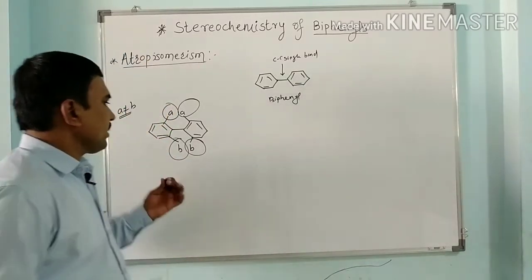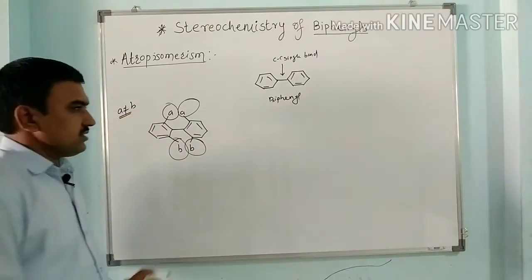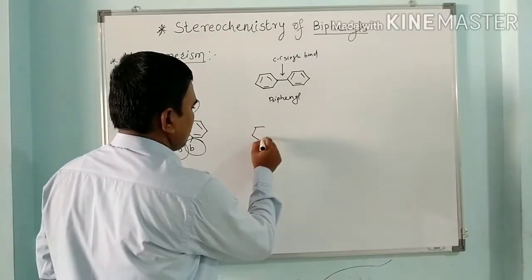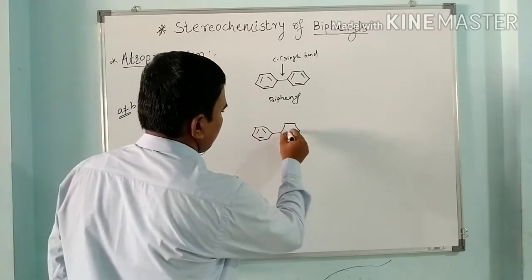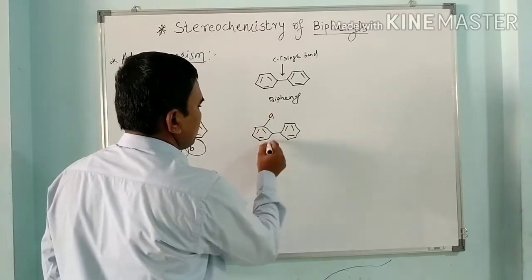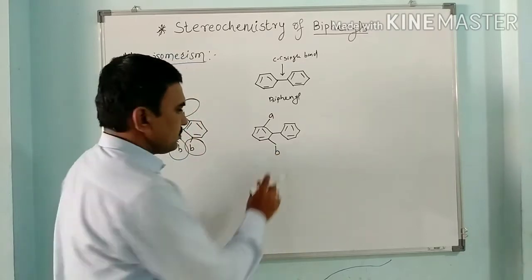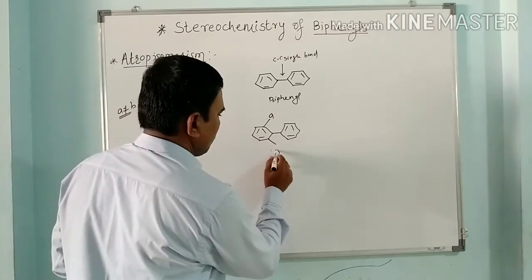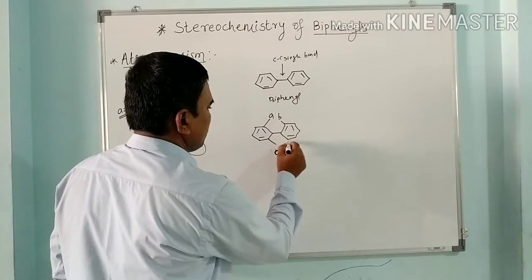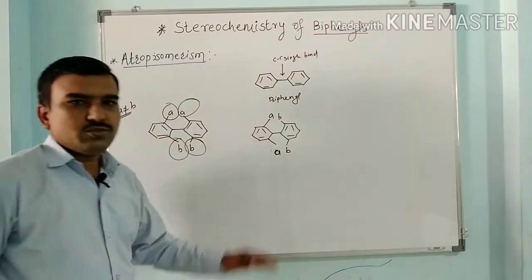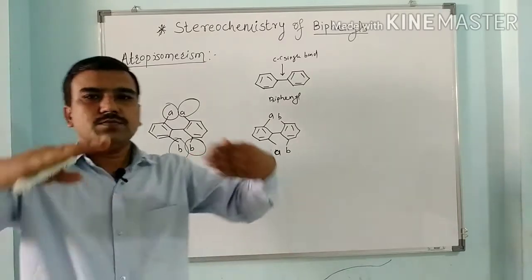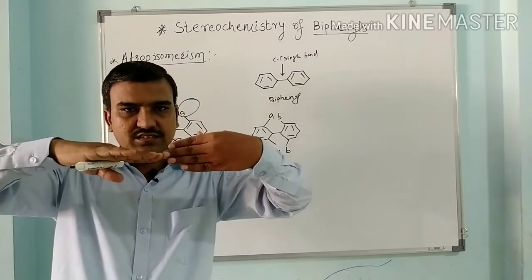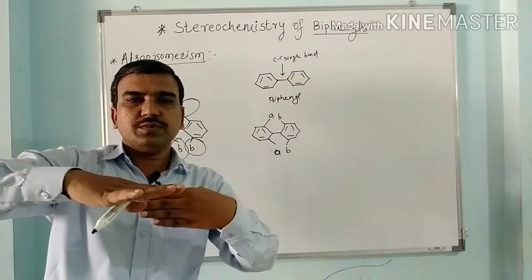When these groups are identical, then what can happen? If I have this A, here this B, here this A, here this B. So it has a plane of symmetry. So we can pass a plane here. Even if both the rings lie like this, this group and this group are the same.